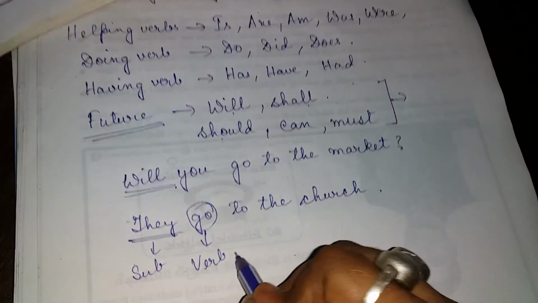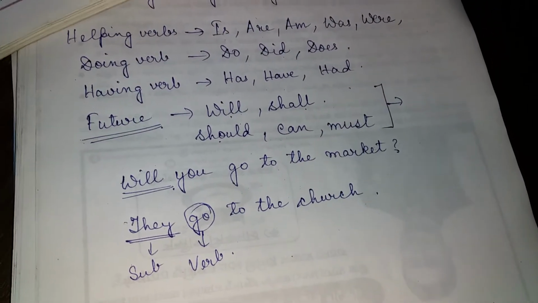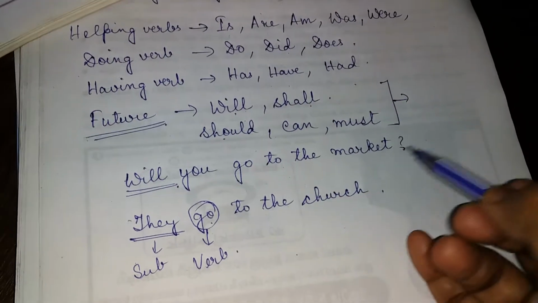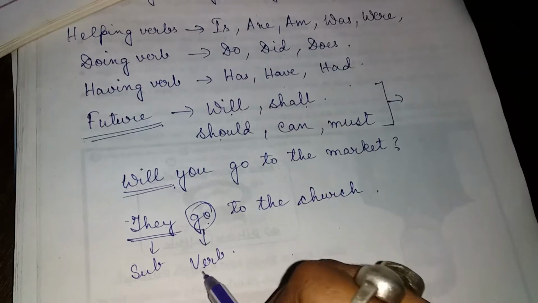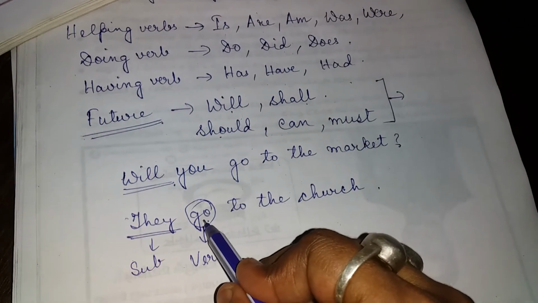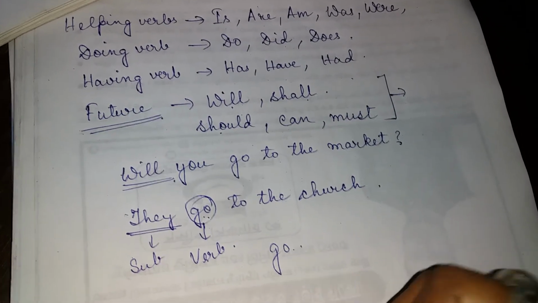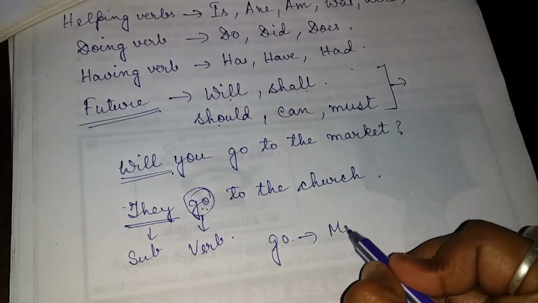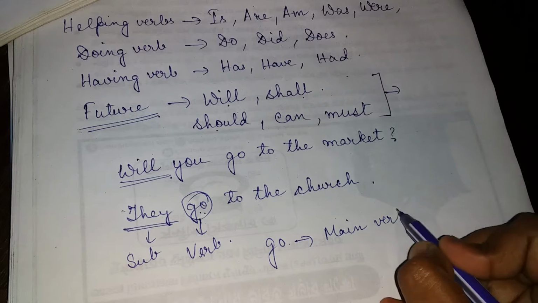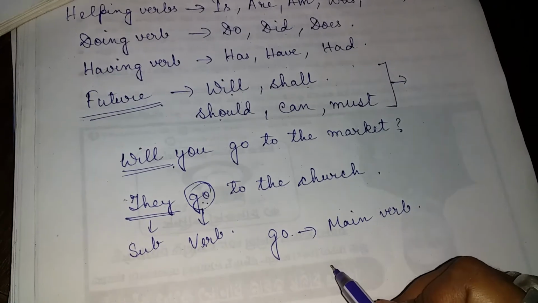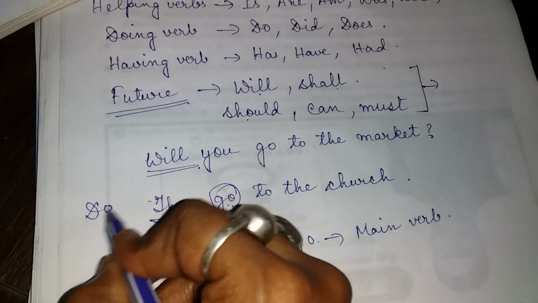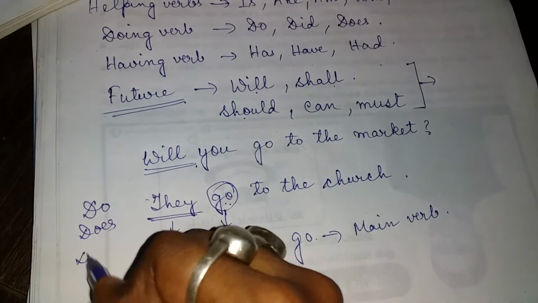Verb means work. The work that you do, it's called verb. So go means you are going somewhere, so you are doing some work. Go is your main verb. That means you don't have your auxiliary or helping verb. So what should you do?